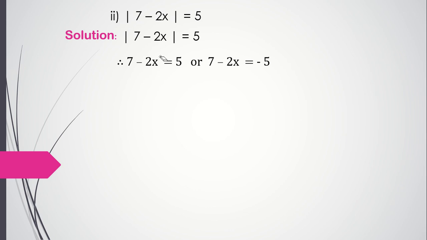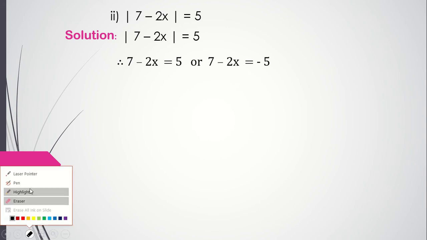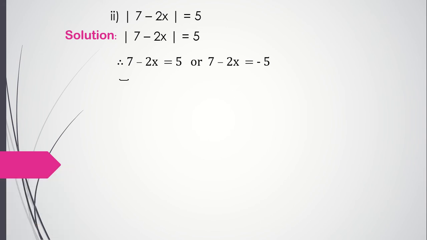Alright, now what we can do, we can take 2x that side and bring this 5 here. So this will become 7 minus 5 is equal to 2x, and 7 plus 5 is equal to 2x. I hope you are following that. 7 plus 5, sorry, minus.